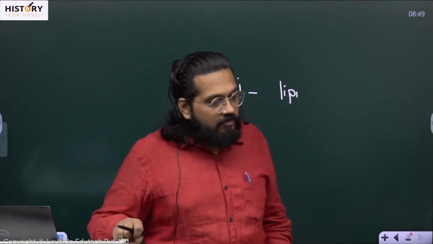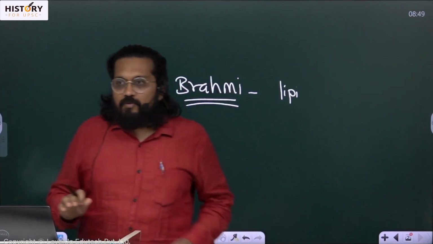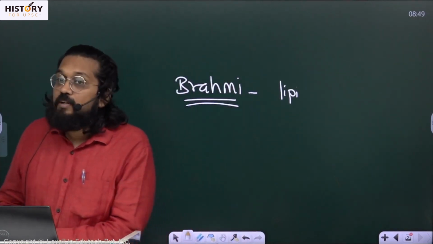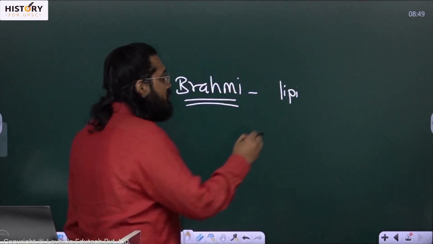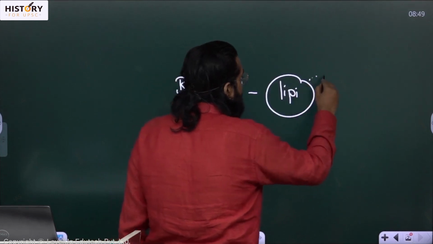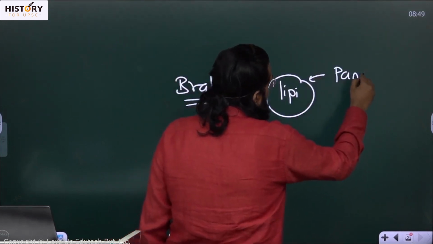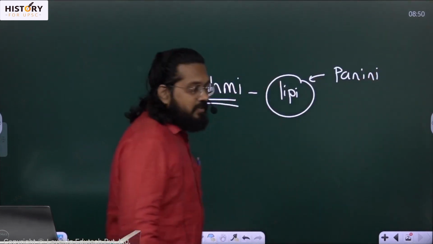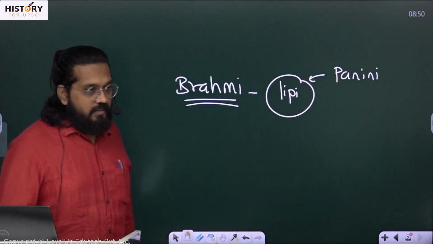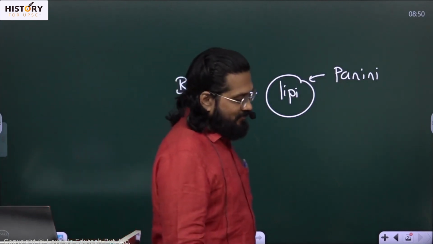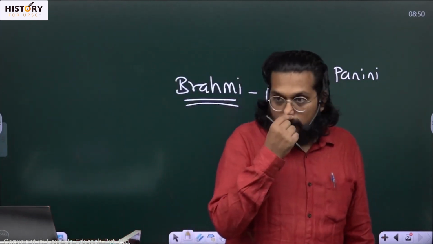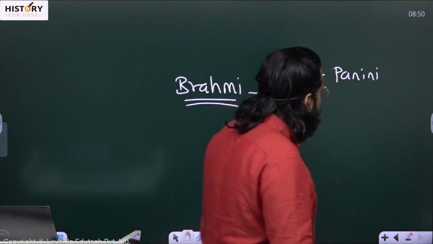So when did the script start in India? Around 600 BCE. The oldest evidence of this word lipi itself is found for the first time in Panini's writing. Panini was a great grammarian in the 5th century BCE, and he wrote a book called, anybody?